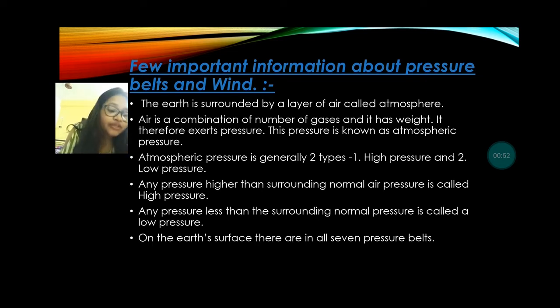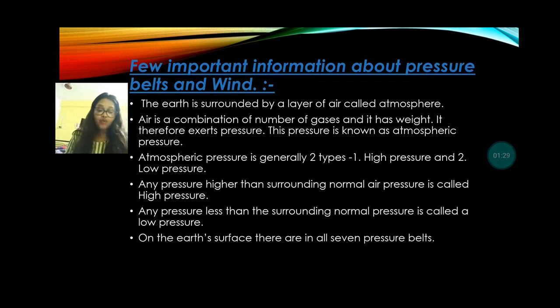Atmospheric pressure is generally of two types. What are they? High pressure and low pressure. High pressure means more air molecules are present in a definite volume of air, which develops high pressure, and fewer air molecules present in that air mass create low air pressure. Why do we see this variation in air pressure, high pressure and low pressure? Because of a few reasons.